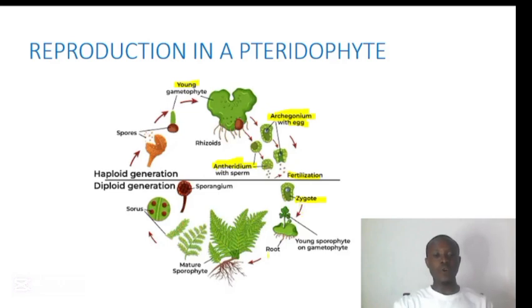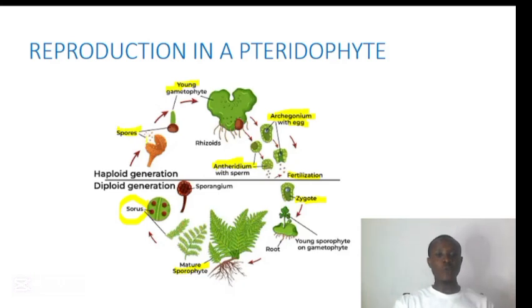So this zygote will develop into sporophyte. The matured sporophyte has what we call sorus on the under surface of the leaf. It is in this sorus that the spores are produced, and the spores give rise to the gametophyte.